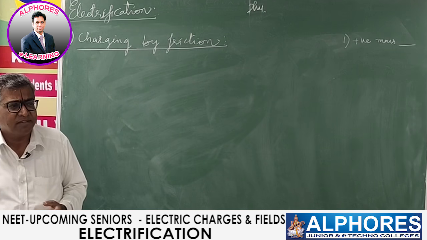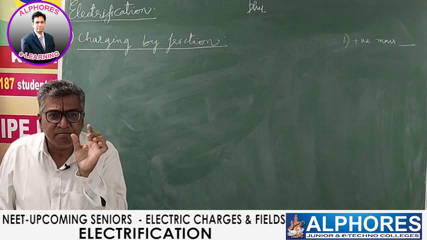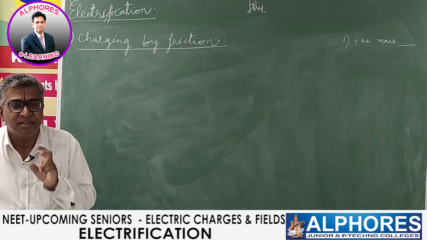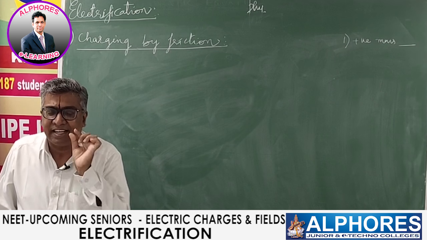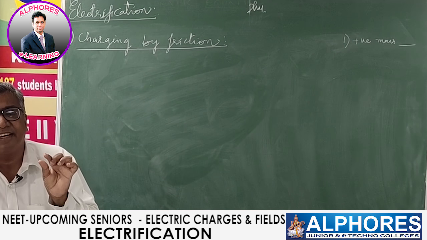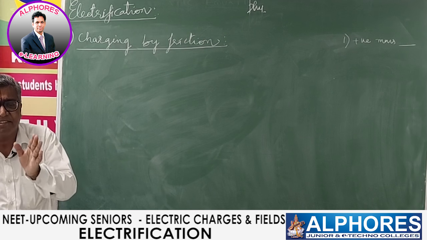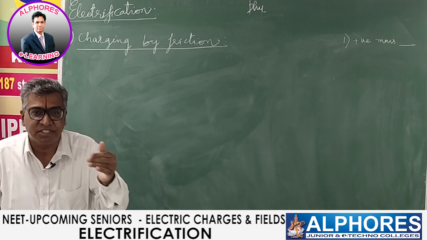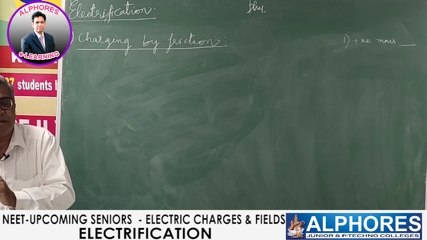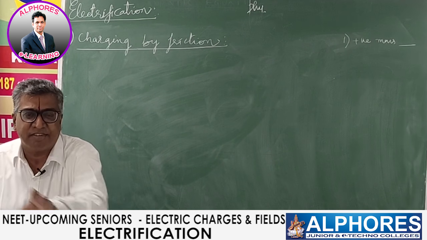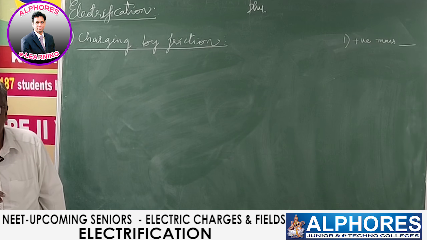Whenever such substances are given, look at the first letter. If the first letter comes first in the series of alphabets, then it attains positive charge. If the first letter of that substance falls later in the series of alphabets, then it attains negative charge.